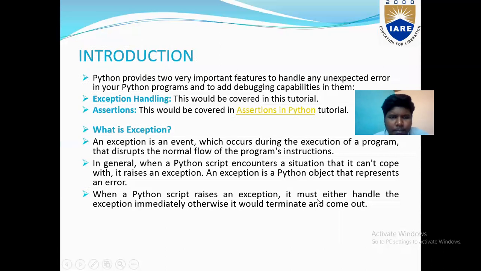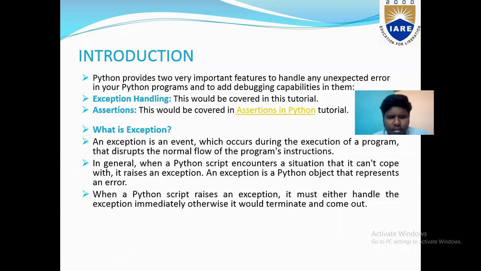Python provides two very important features to handle any unexpected errors in our Python program and to add debugging capability to them. Exception handling would be covered in this tutorial. What is an exception? An exception is an event which occurs during the execution of a program that disrupts the normal flow of the program instructions.